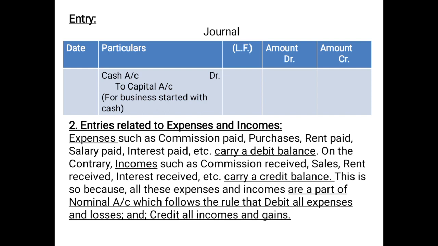account debited, that is DR, and capital is to be credited, so in the next line we have left some space on the left hand side, and we have started with the word "To" because it is to be credited, so we have written "To capital". Again, it is not the name of a human being, so it has to be suffixed by the word account, A/C.